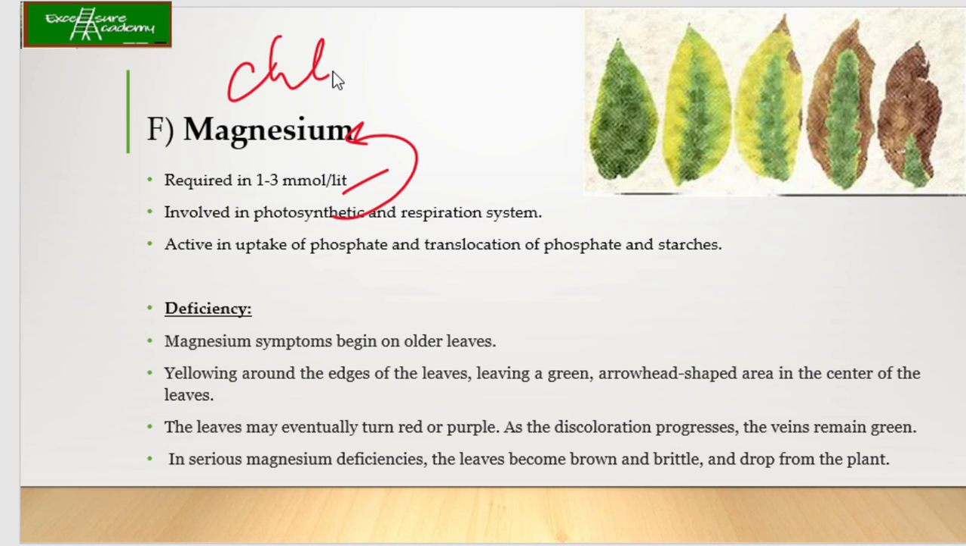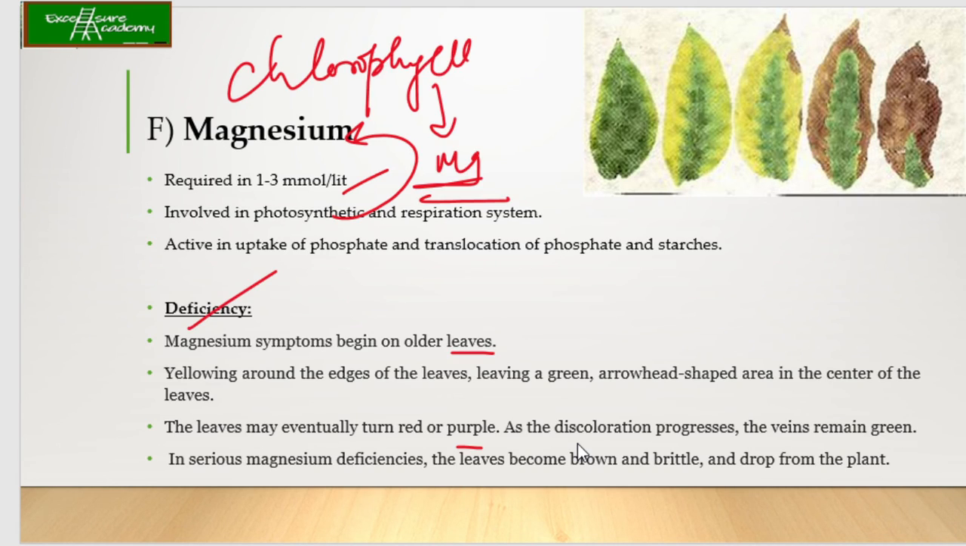Now what will happen if the deficiency is there? It will begin in the older leaves first, so yellowing around the edges of the leaves, leaving a green arrowhead shaped area in the center of the leaves. Eventually the leaves will turn red or purple. As the decoloration progresses, the veins remain green. Okay. Now in the serious magnesium deficiency, the leaves will also become brown and brittle and drop from the plant.